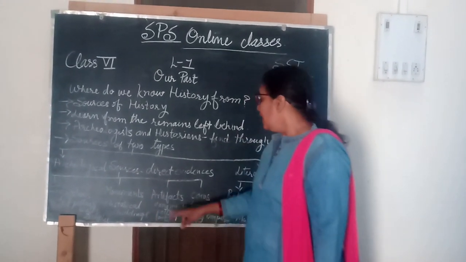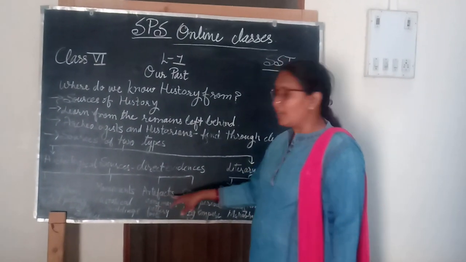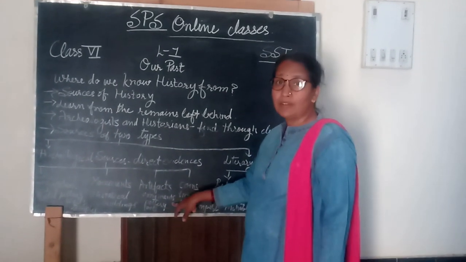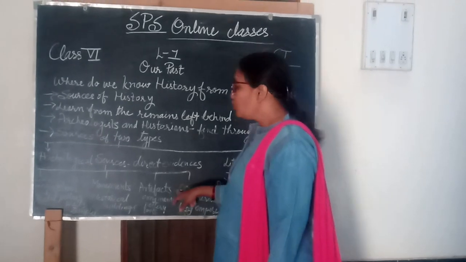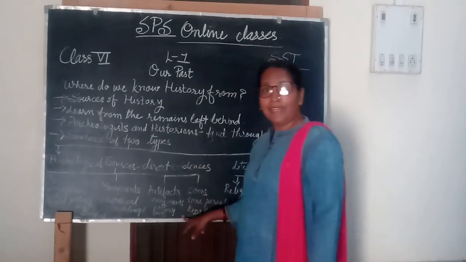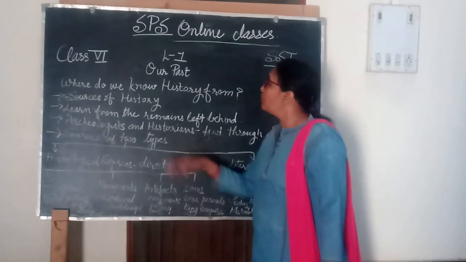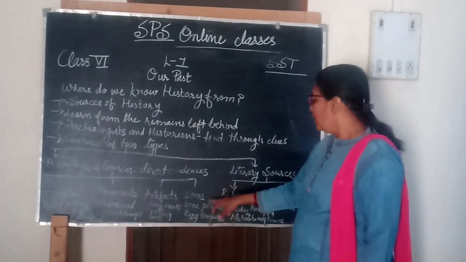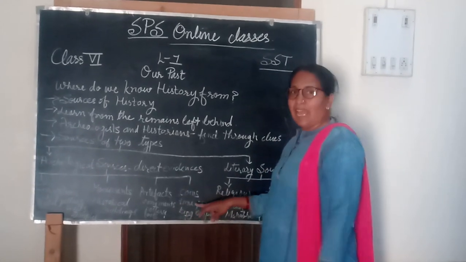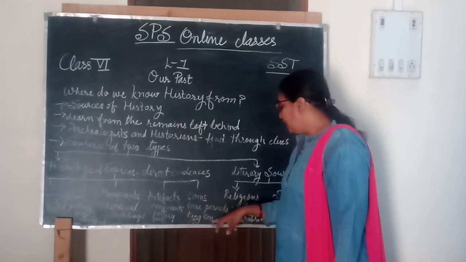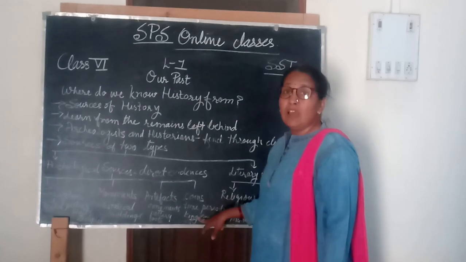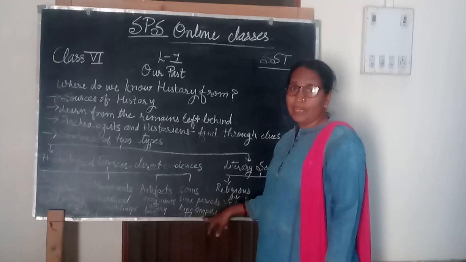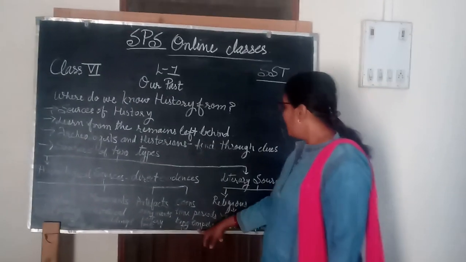Okay, next is artifacts. What are artifacts? Artifacts are ornaments, pottery, tools, weapons, jewelry that was used during those times, that has been buried inside the earth and found by our archaeologists and historians. Next is coins. Coins represent the time period when that king of the empire existed, how that king ruled the kingdom, and what art was used during that time.